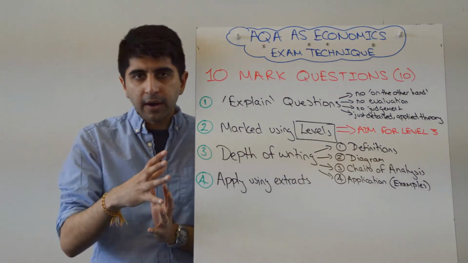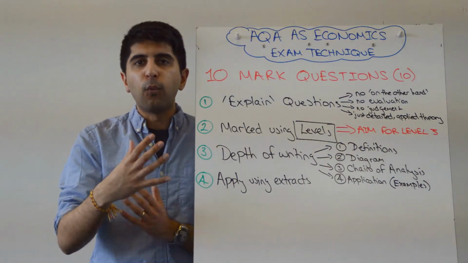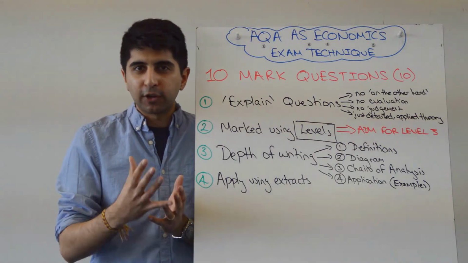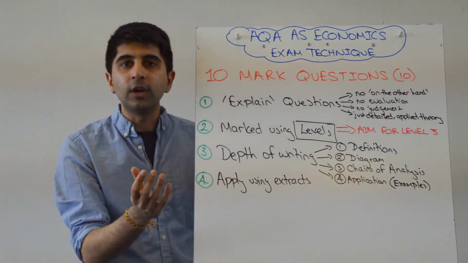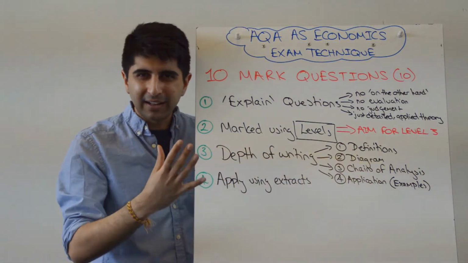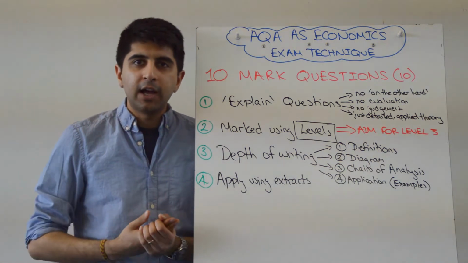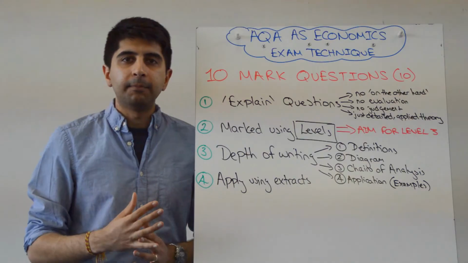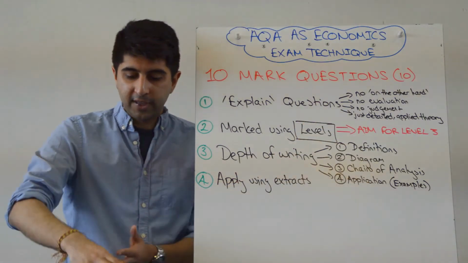They first put your essay into a level once they've read it. They'll then see, right, in that level, what mark is it, depending on the quality in that level. So you're aiming for level 3. Now what do you need to do to get to level 3? Well, if we look at depth, let's focus on what I mean by depth, number 3. How should you structure a 10-mark answer, a 10-mark essay? Well, you should look at doing these 4 different things.